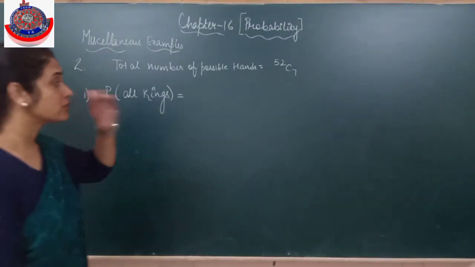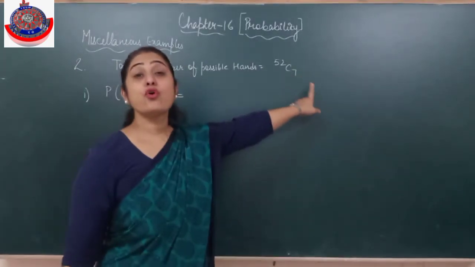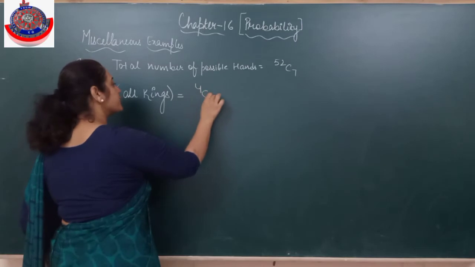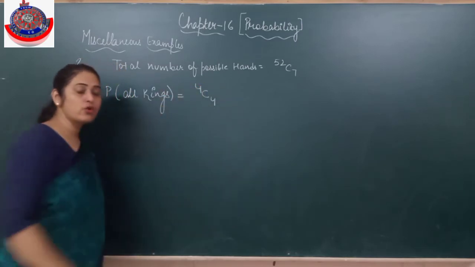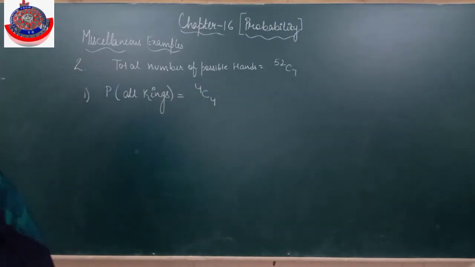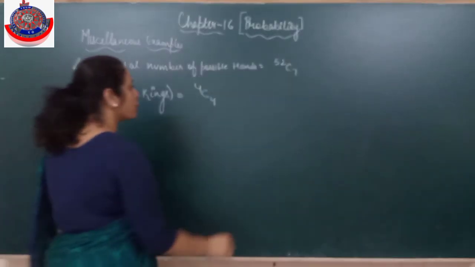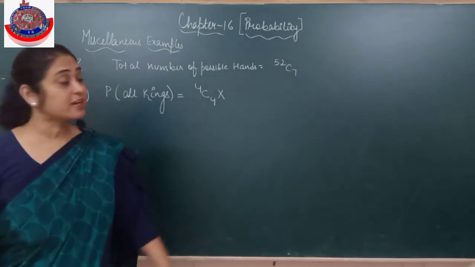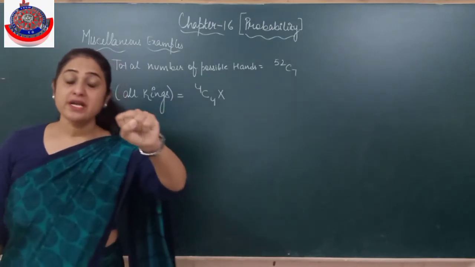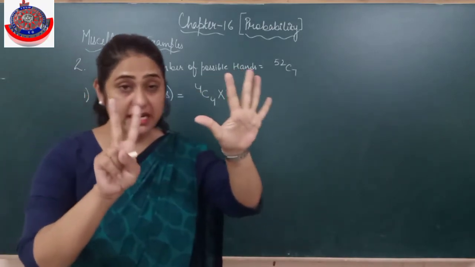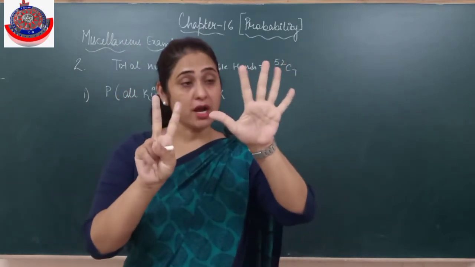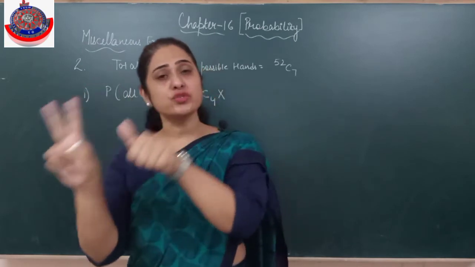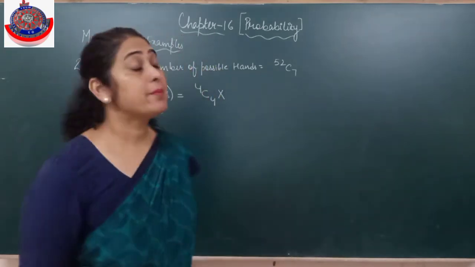Is it clear? 4 kings are compulsory, the other 3 can be any. So first of all, out of the 7 cards I have to pick, 4 are kings. How many kings are there to be chosen? 4 out of how many? 4, because we have 4 kings. So total kings are 4, and out of that I have to choose all 4. You know that when multiplication comes, when we are talking within the group, after choosing 7 cards our event will be complete. Out of it we chose 4 this way and 3 would be chosen like this. When it is and, it is multiplication.